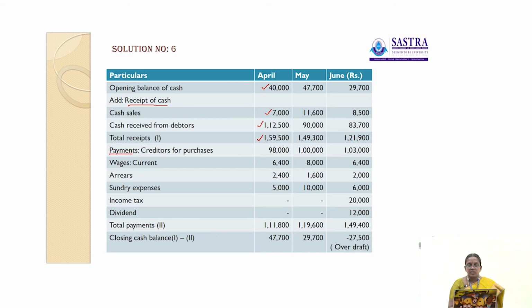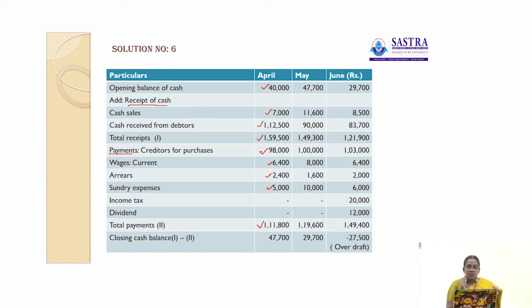Next one is payments. Creditors for purchases, the amount paid to the creditors, rupees 98,000. Then wages, 6,400. Then outstanding wages, 2,400. Sundry expenses, 5,000. So the total payments, that is 98,000 plus 6,400 plus 2,400 plus 5,000, is 1,11,800.